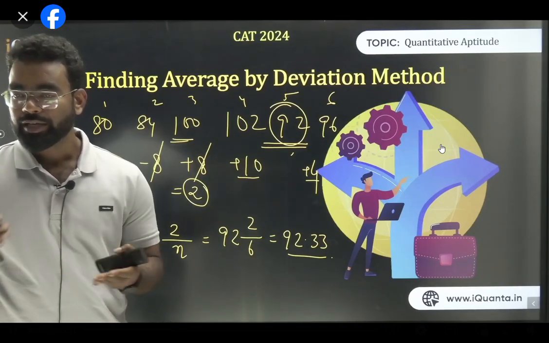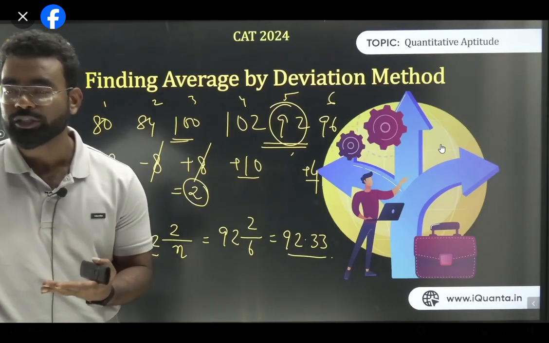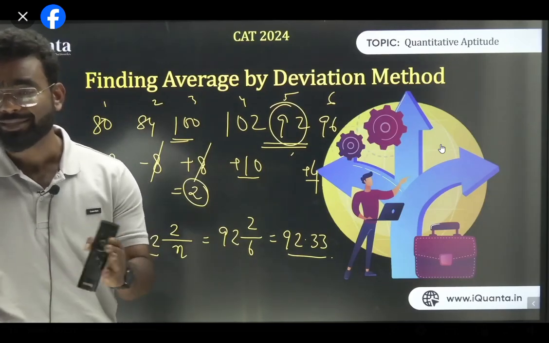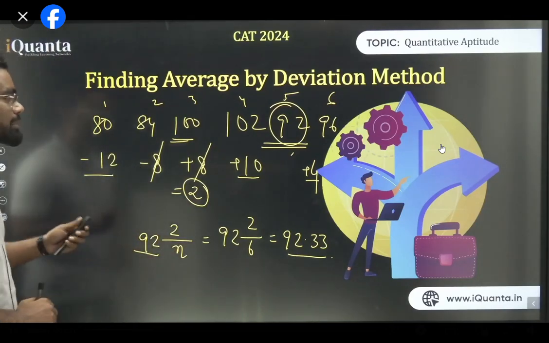It's as simple as that. If the deviation is negative, you need to subtract. If the deviation is positive, you have to add. As simple as that. All of you guys, perfect, I guess. So let's go for the next.